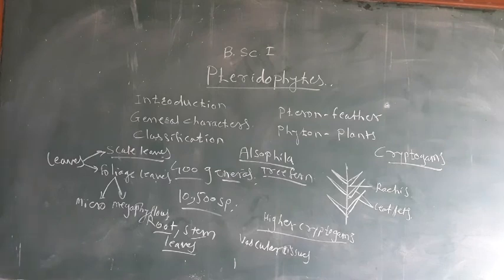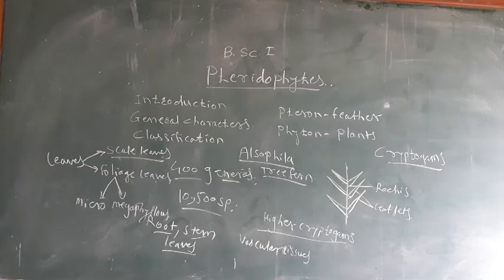The plant body is a sporophyte, and the sporophytic plant body bears leaf and stem. The pteridophytes have a well developed vascular tissue system in the root and stem, and the vascular tissue includes xylem and phloem. Xylem consists of tracheids only, and phloem is made up of sieve tubes.